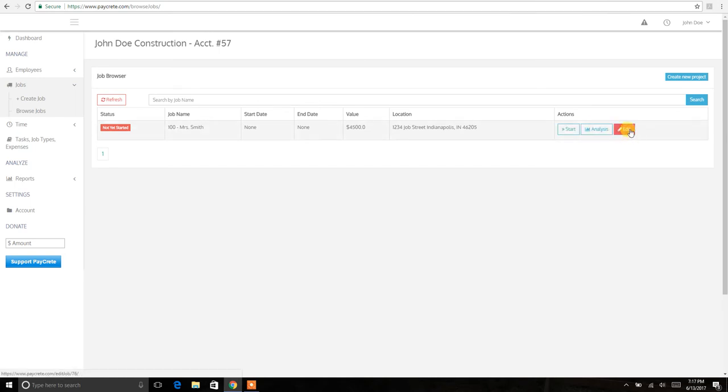So at any point in time, I can edit this job and change what type of job it is, or change the address of the job. Let's say I misspelled something. I can always edit this job by clicking edit at any point in time, even after a job is done. The analysis button will take us right back to the last page we were at. Pretty neat. So you can see the graphs and see the cost code breakdowns and see your gross profit on that job. So you'd simply click analysis if you wanted to see that. Now, if we wanted to click start, that will make this job viewable in the time clock window. So let's go ahead and click start.